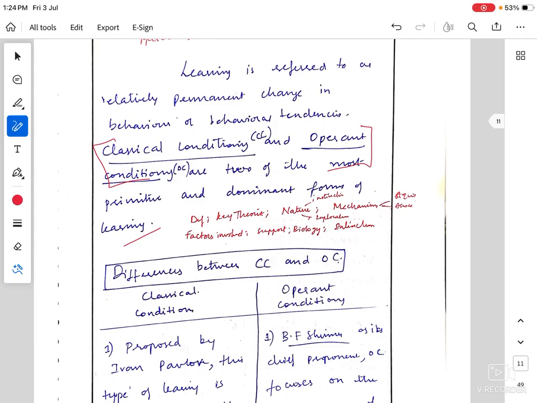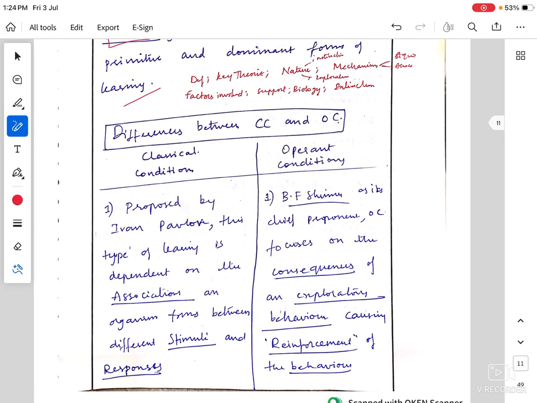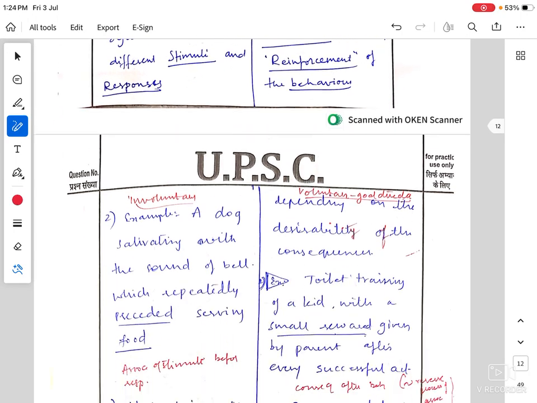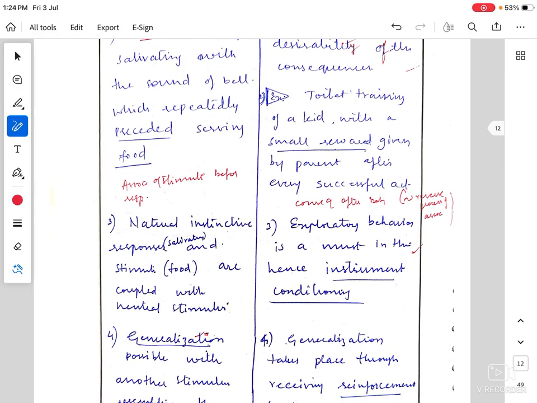So I have discussed who proposed it, the origins, and an example, and then the nature of the aspects that are central in each particular form of learning.